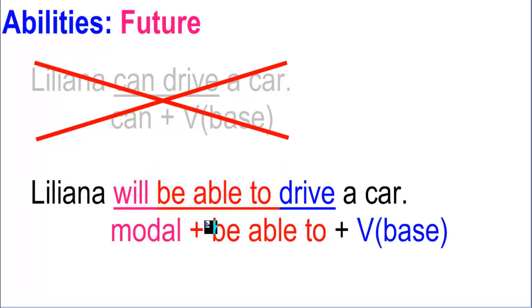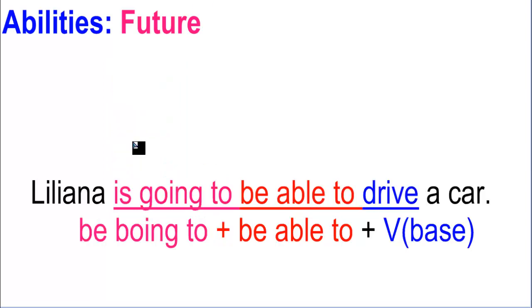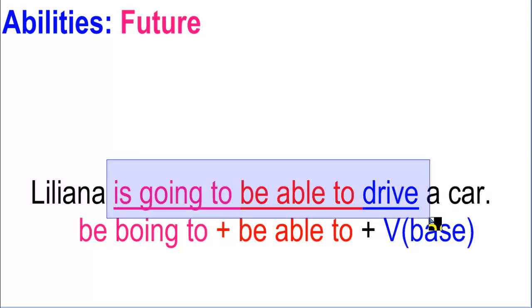So Liliana will be able to drive a car in the future. That's correct. Okay, and remember, that's not the only modal verb you can use. You can use all the other modal verbs: may, might, or could be able to drive a car. And you can also use be going to. Okay, Liliana is going to be able to drive a car.